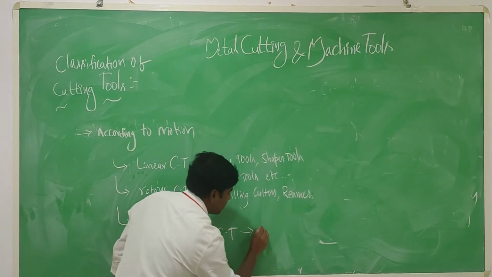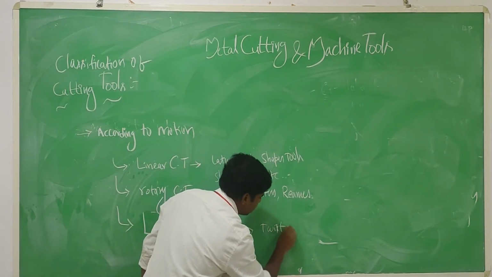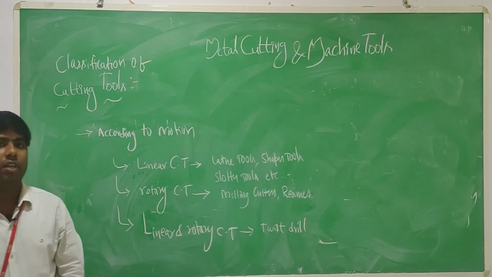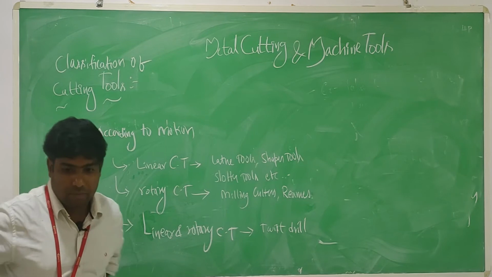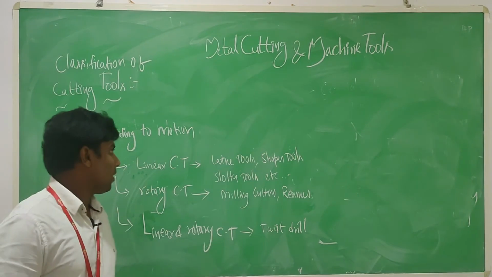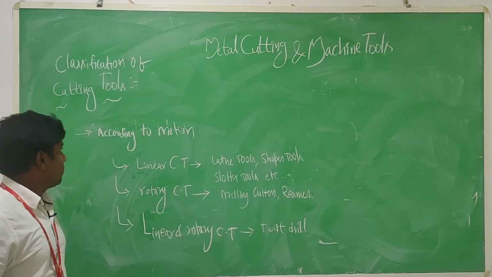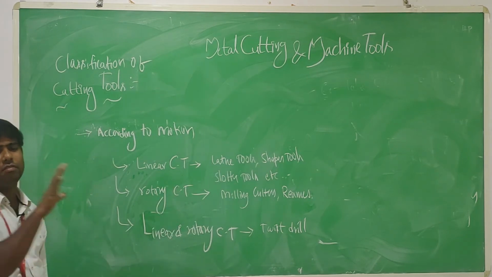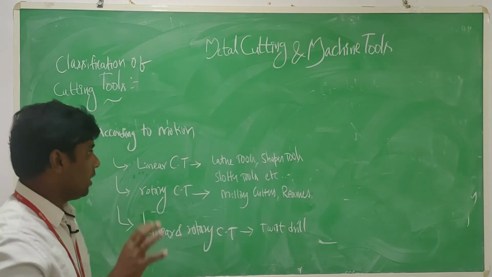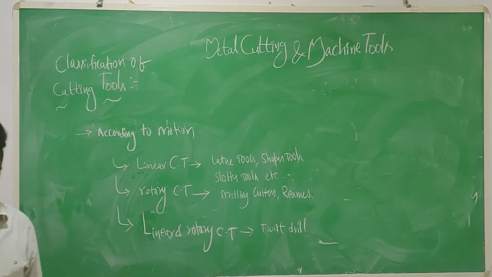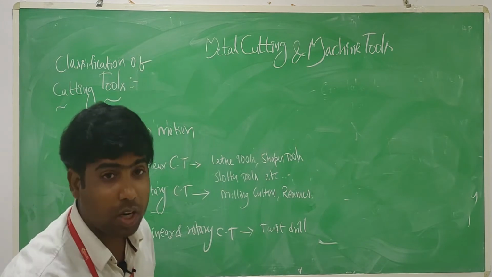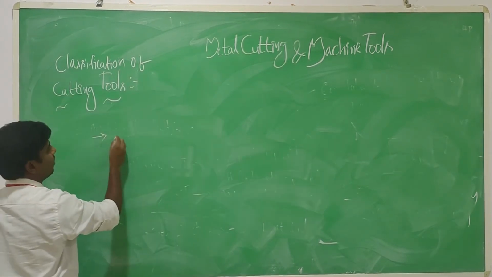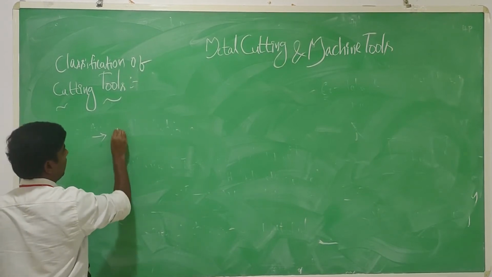You can write it as twist drill and fly cutter, etc. A number of cutting tools are there. According to the motion, these are the different types of cutting tools. Now let me check according to the direction: what types of cutting tools are there? There are two types of cutting tools.